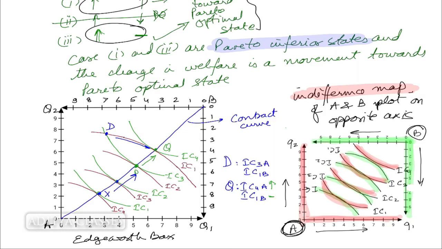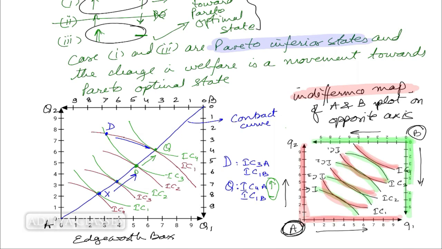Q is Pareto-optimal against D, because benefit or welfare of A is increasing and B is not reducing. So Q is definitely a more optimal state than D. More optimal, rather we should say a Pareto superior state. Q is Pareto superior to D. D is Pareto inferior to Q. Are we clear with this example?